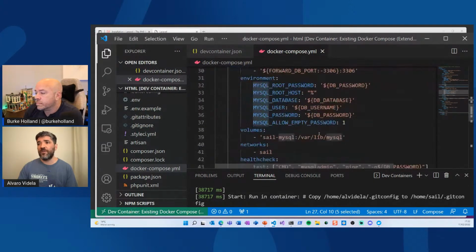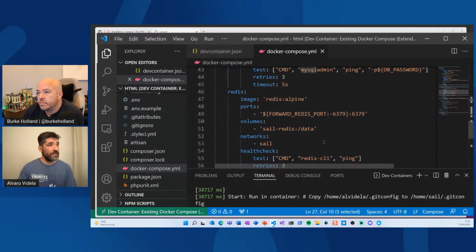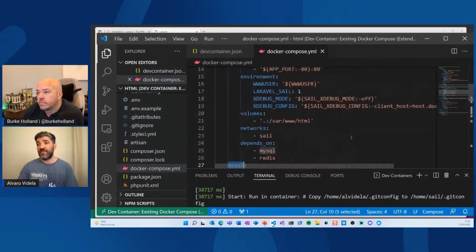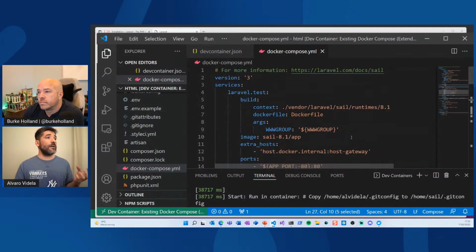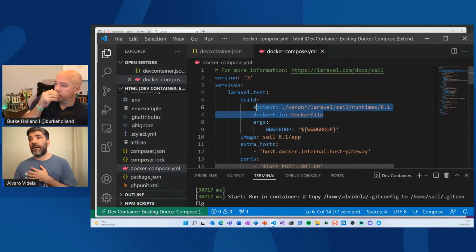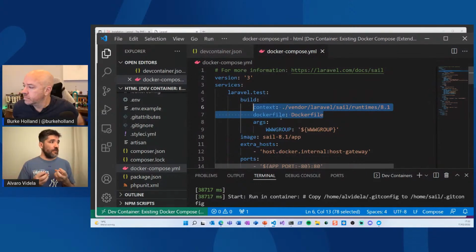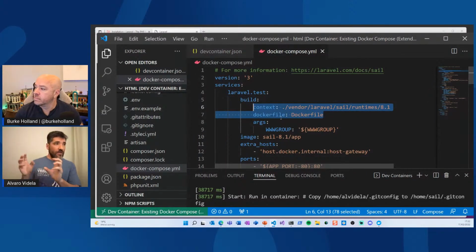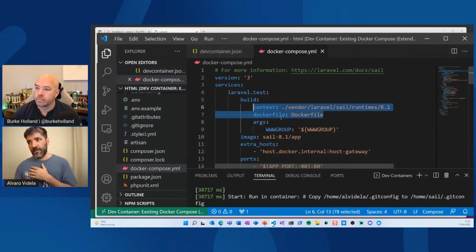MySQL is the MySQL service, and Redis. So this is something that was done automatically by Sail. Sail comes with a definition, with a Docker file for PHP. This is part of Sail, of the distribution. And Sail will build a Docker Compose that knows how to point to that file, right?